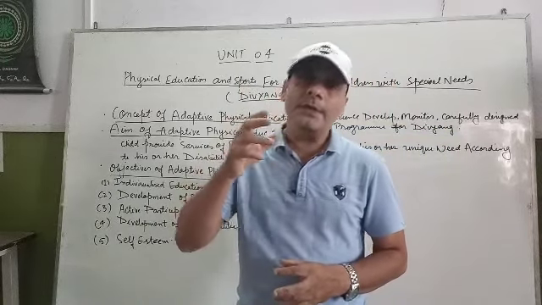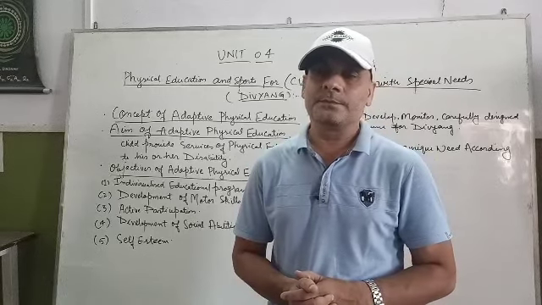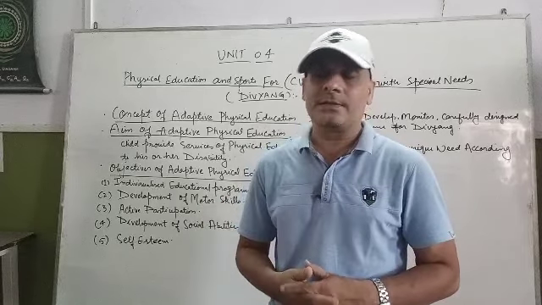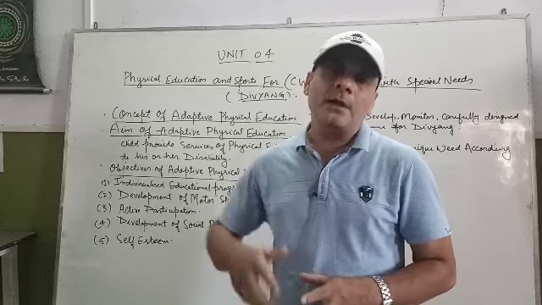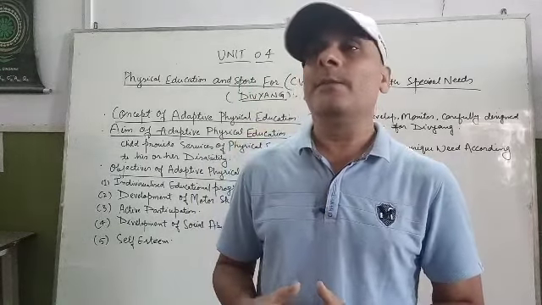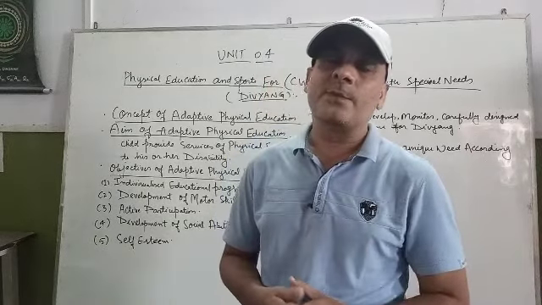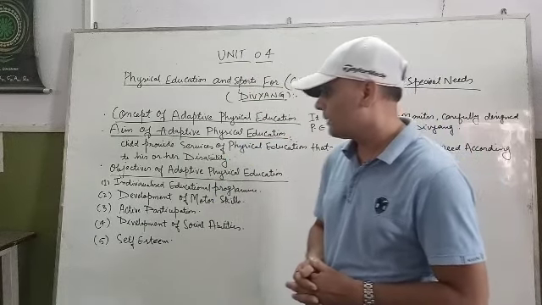They show their interest in games, sports, and physical activity. The teacher or coach should create interest and design the sports and physical education program in a way by which they can show their interest in sporting and physical activities. So that is the third point.